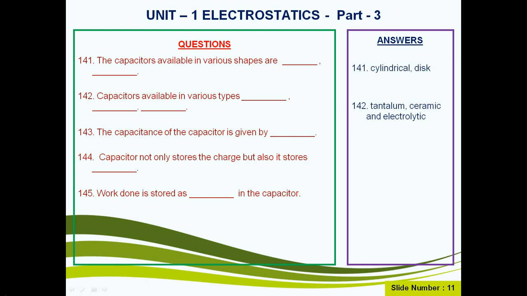Question number 143. The capacitance of the capacitor is given by the equation I already told you, C equals Q by V, and it is also epsilon naught A by d. Question number 144. Capacitor not only stores the charge but also stores energy. Question number 145. Work done is stored in a capacitor in the form of electrostatic potential energy.